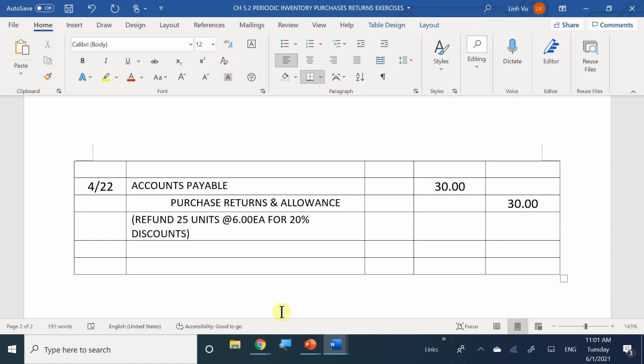So once again, we are returning the items, but we're actually keeping them. But in this case, that's how I'm going to interpret it: I'm trying to refund 25 of those units at $6 each. However, I am going to be receiving a discount on that. All right.